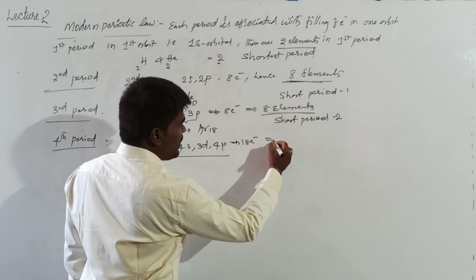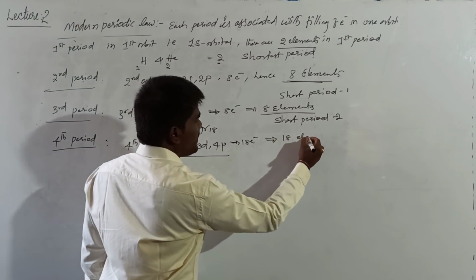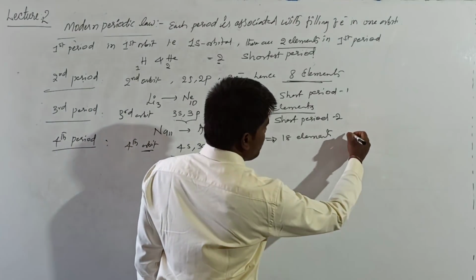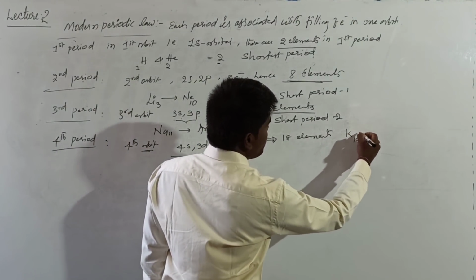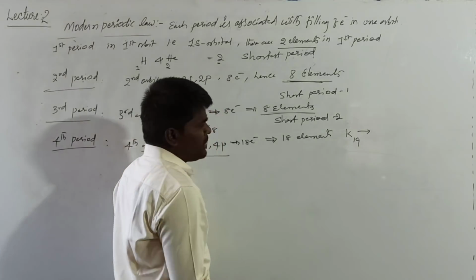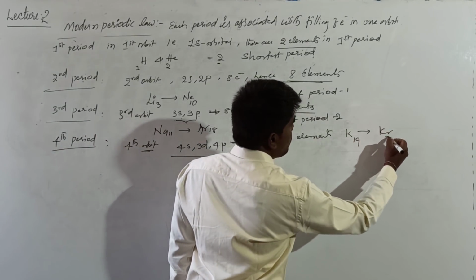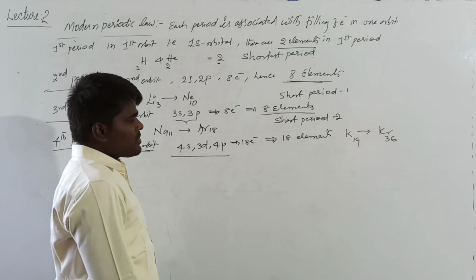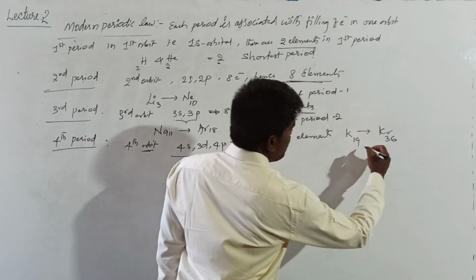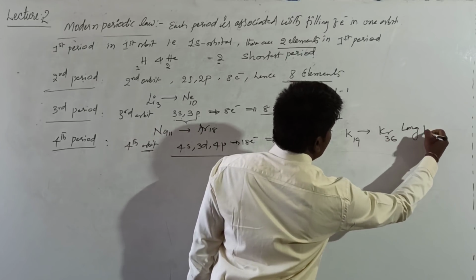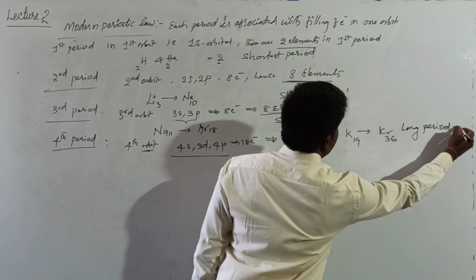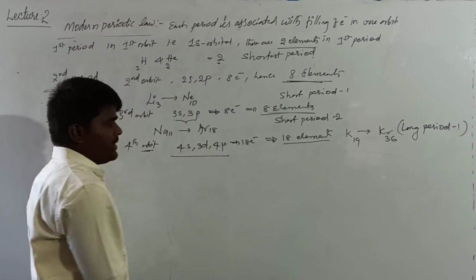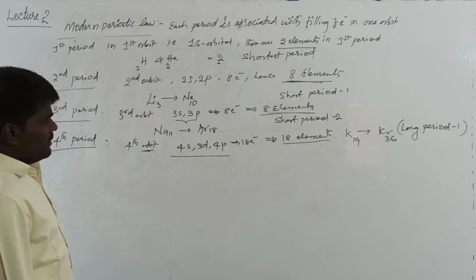So total number of elements will be how many? 18 elements. What are the 18 elements? That is from potassium 19 to krypton 36. Hence this is called a long period. The number of elements that the fourth period can accommodate is 18.